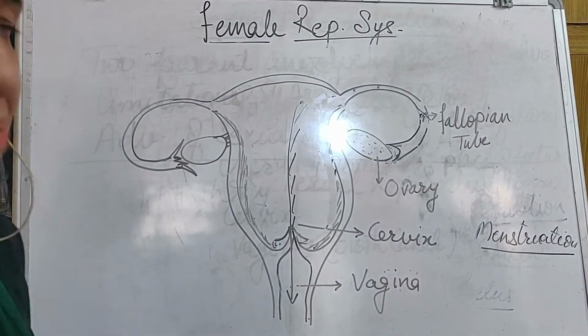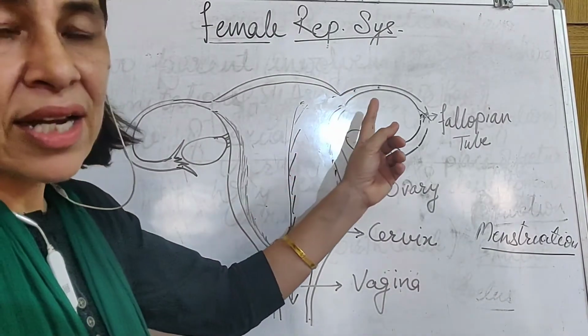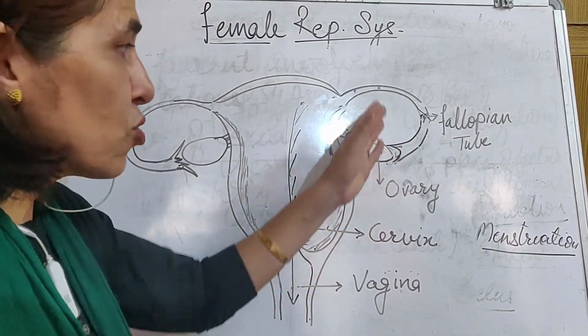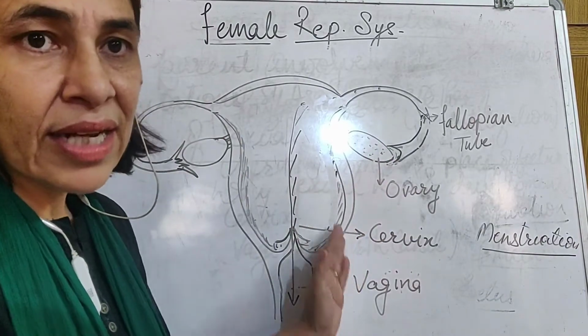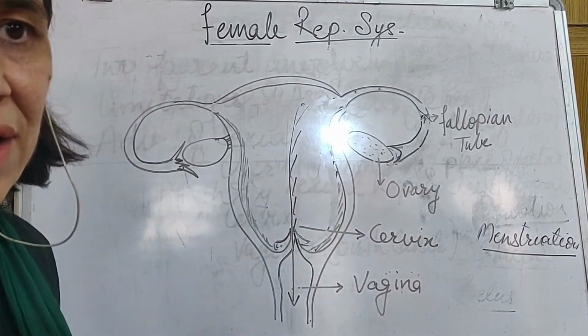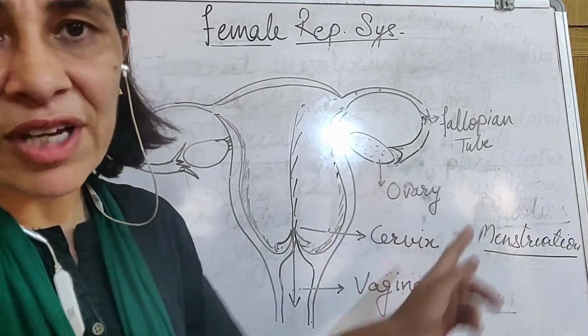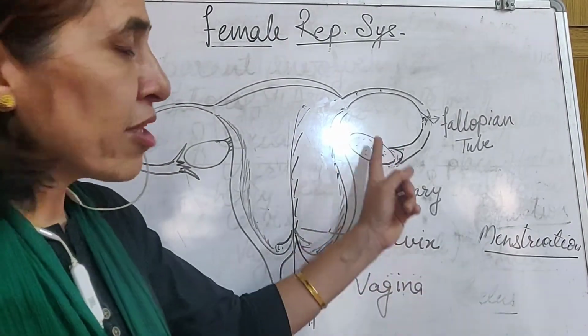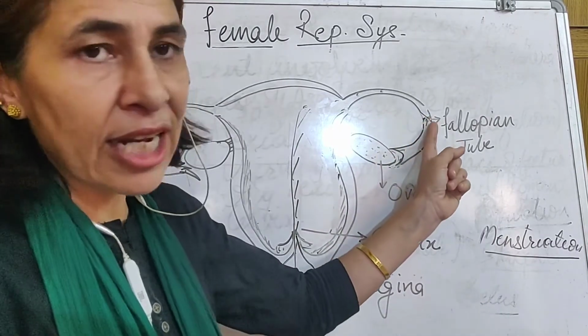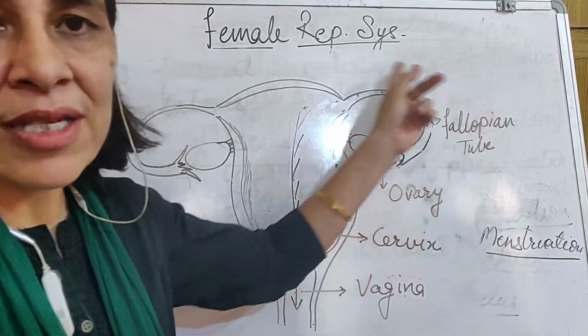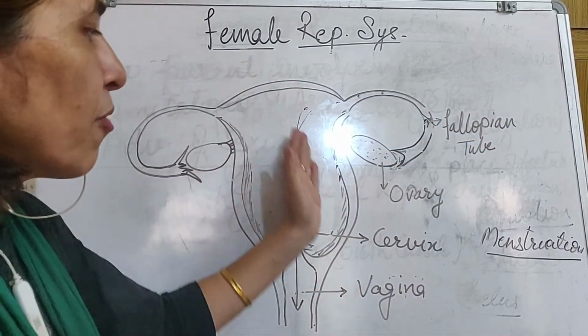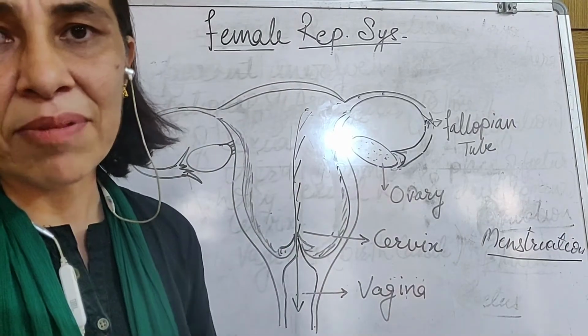This menstruation period, approximately it will take 4 to 5 days to clean off the whole area and all the material to come out. After 5 days, another process of maturation of the egg starts. A new egg matures, a new egg is released, and a new process starts. New building up of the wall of the uterus will take place.